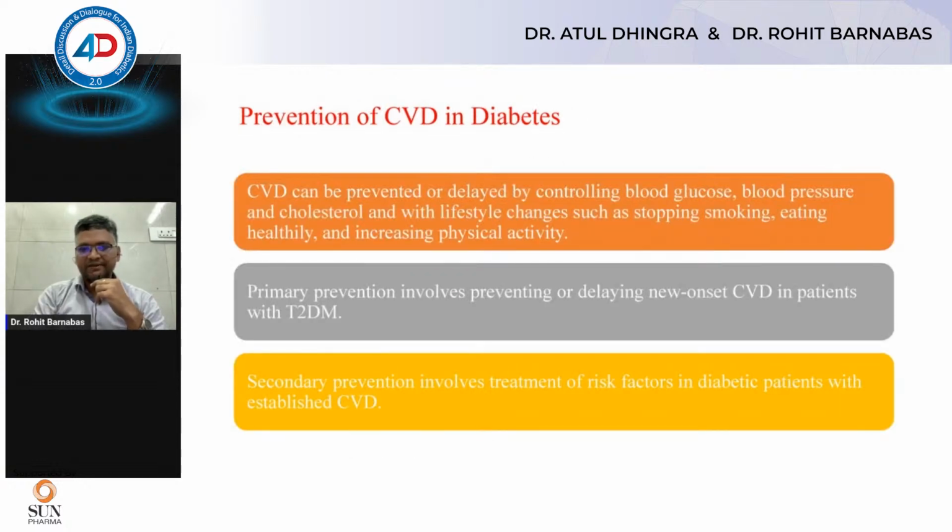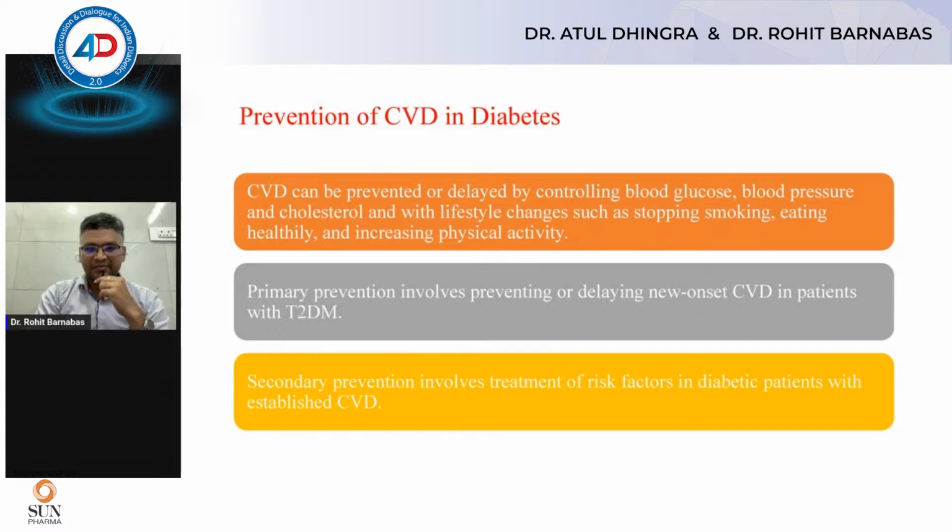Now, how do we prevent? We know from the large studies which were conducted, the UKPDS and DCCT, that glycemic control is of prime importance to reduce the metabolic memory and to reduce the comorbidities. So it can really be delayed or prevented by controlling your blood pressure, blood glucose, cholesterol, and lifestyle measures such as quitting smoking, eating healthily, and increased physical activity, which will delay your diabetes associated cardiovascular disease.